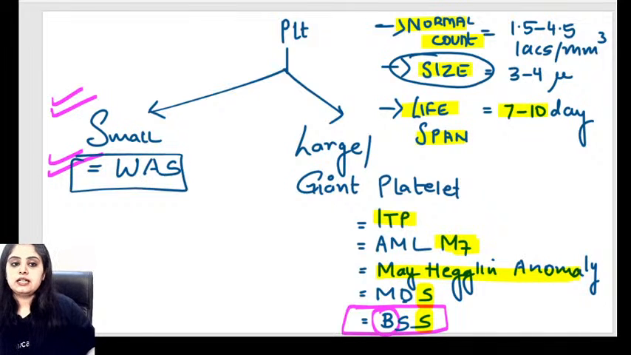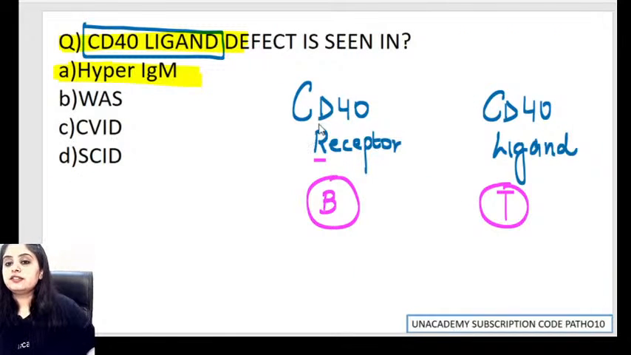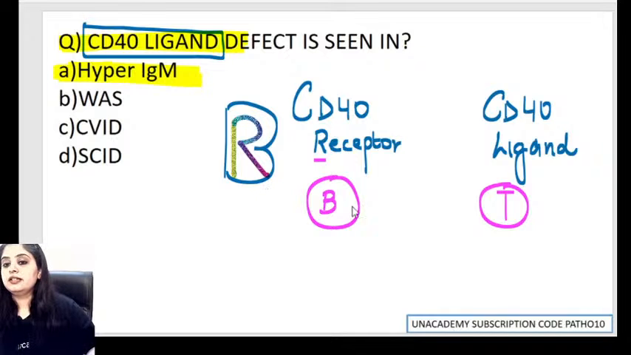Okay? Now coming back, CD40 receptor. The way you write R is the same way that you can make a B out of it. So receptor is present on the B cell. Whereas the way you write ligand, L, is how you can make a T out of it. We write T like that too. So where is the ligand present? The ligand is present on the T cell. So CD40 receptor on the B cell, CD40 ligand on the T cell.